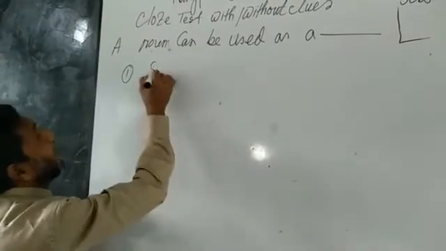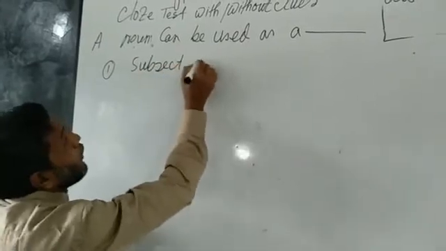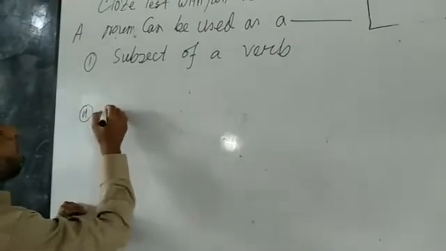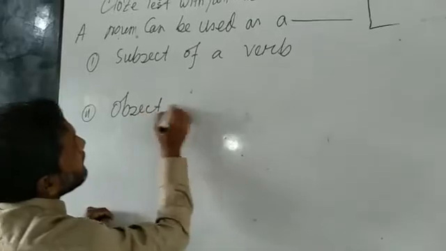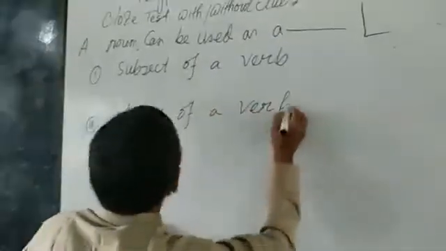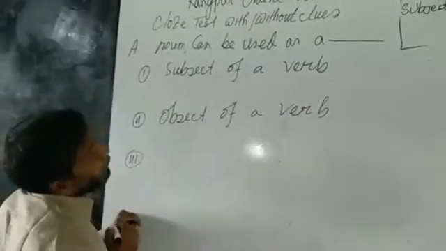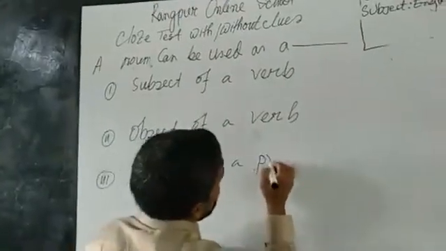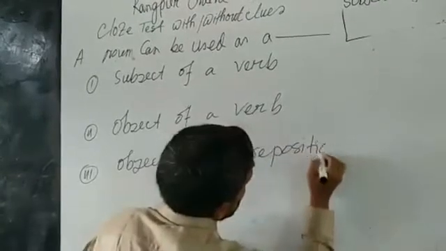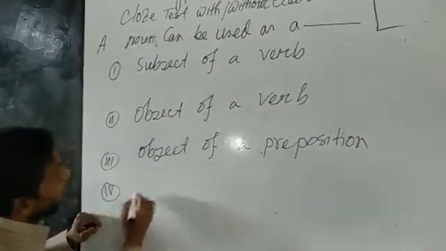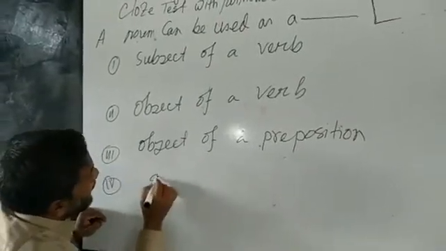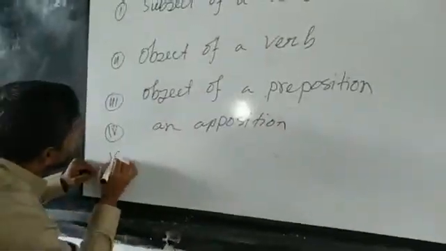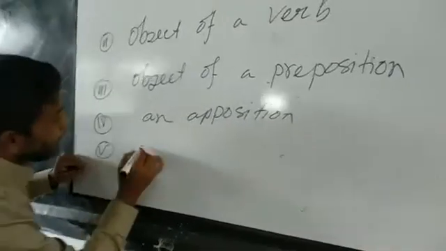Can be used as a subject of a verb, object of a verb, and number 3, object of a preposition, used as an apposition, and it can be used as a complement.